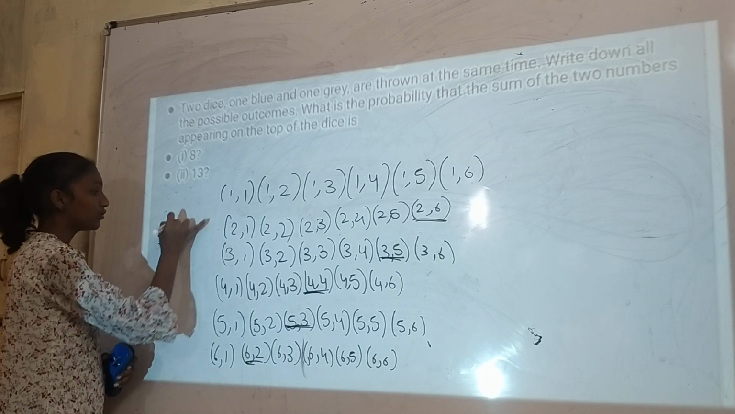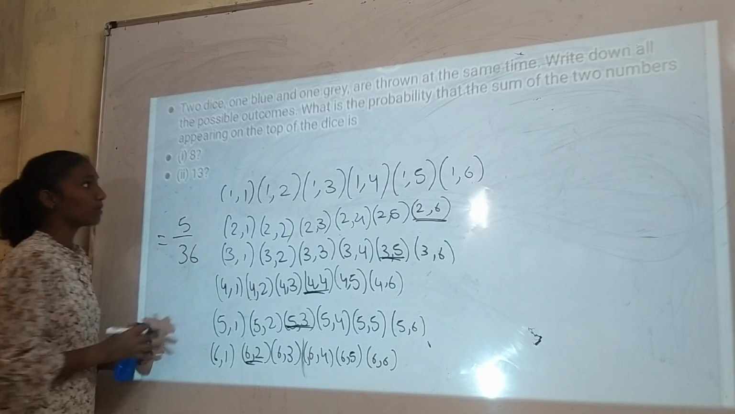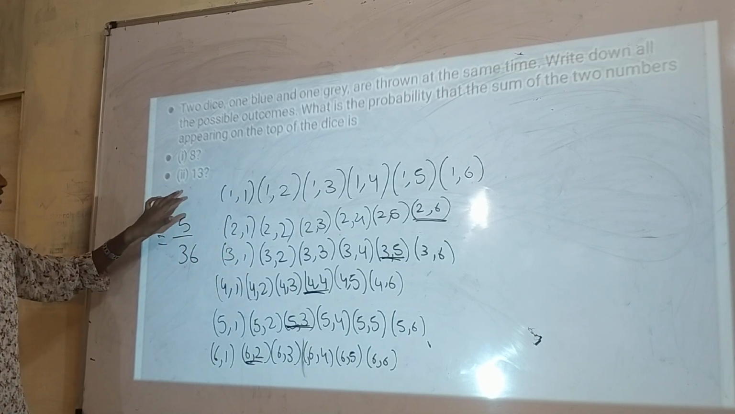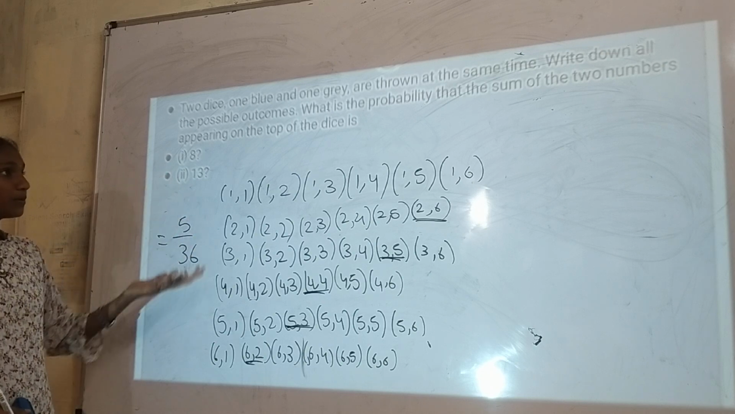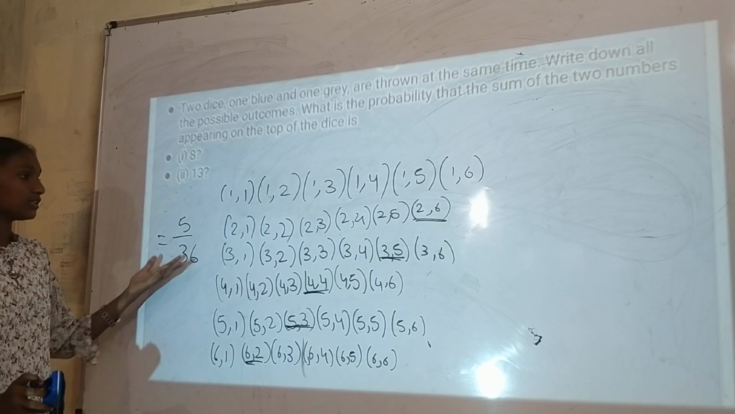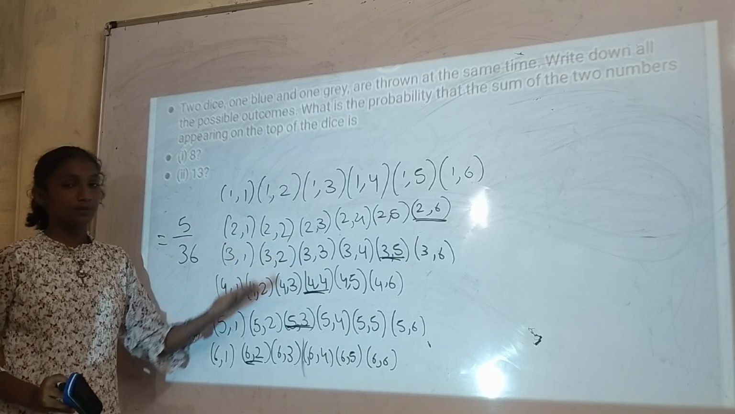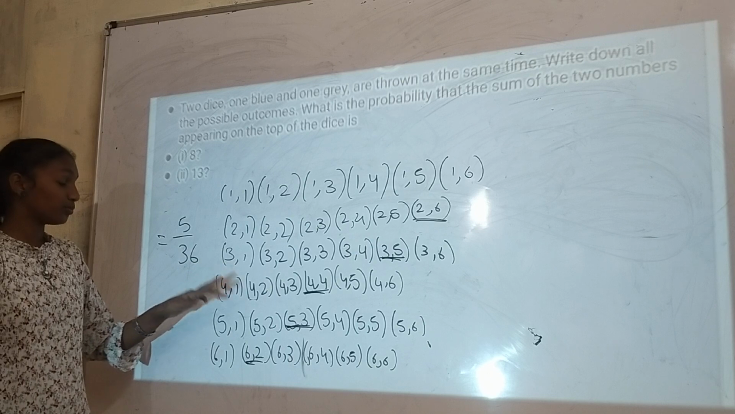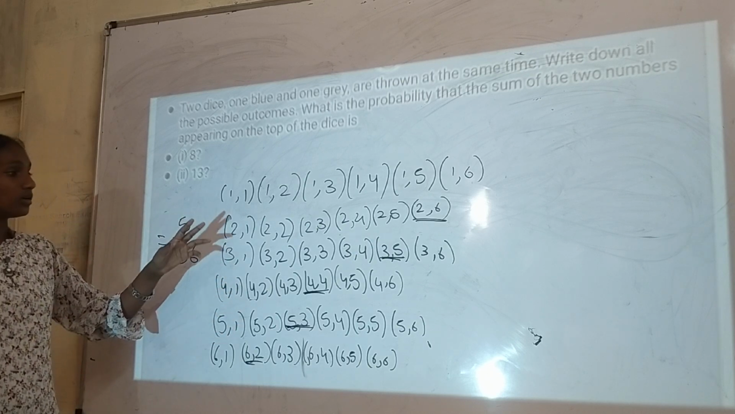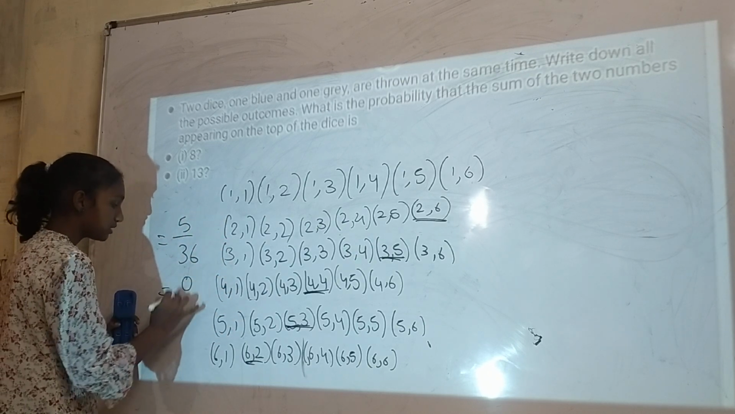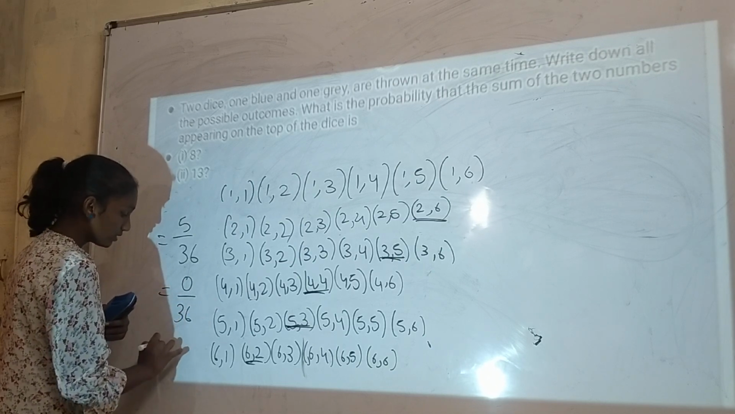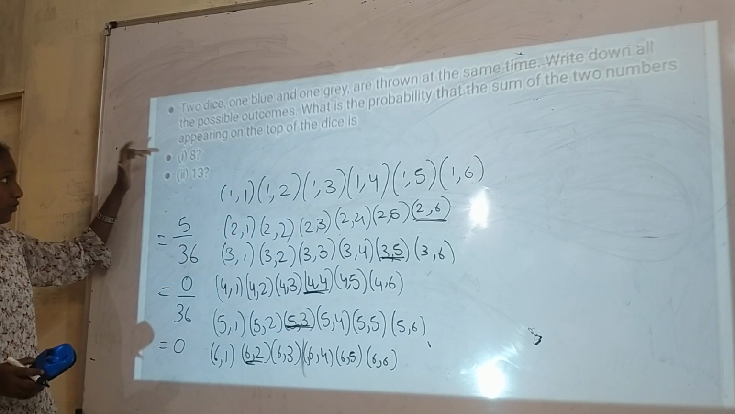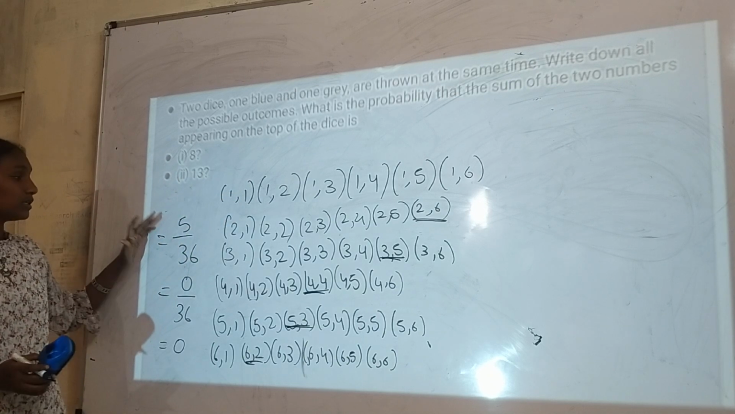So the probability to get the sum of two numbers as 8 is 5 by 36. The second part they are asking is what will be the probability to get the sum of the two numbers as 13. In the given possible outcomes, there is no pair whose sum is 13. So we can put 0 by 36, which is equal to 0. So this is an impossible event, and for 8 the probability is 5 by 36.